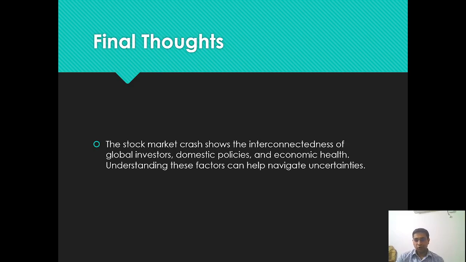So the stock market crash shows that there is an interconnectedness between global investors, domestic policies, and economic health. All these things are interrelated, and they work in combination. So we have to understand these factors, and also check the uncertainties, and based on that we have to focus on our monetary policy, fiscal policies, and various other policies.